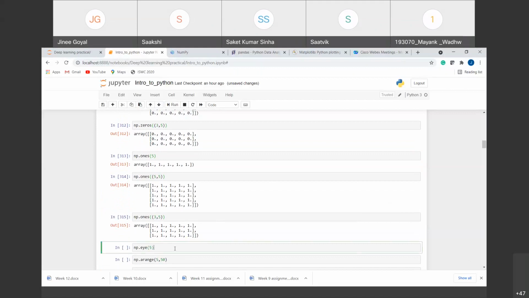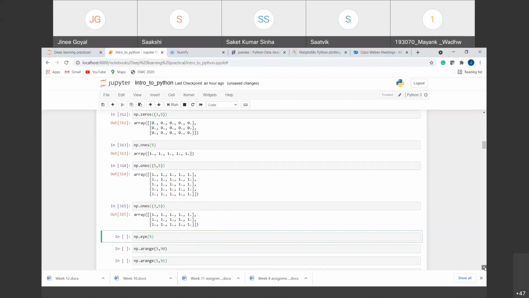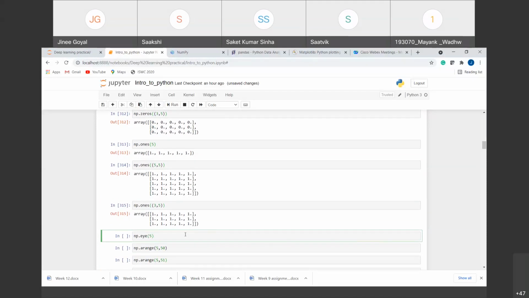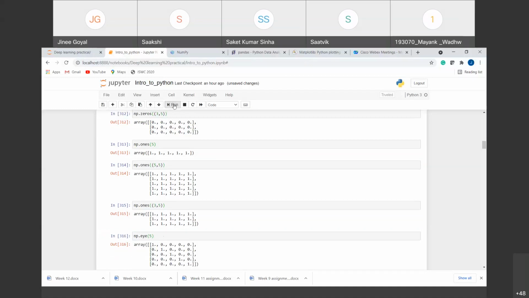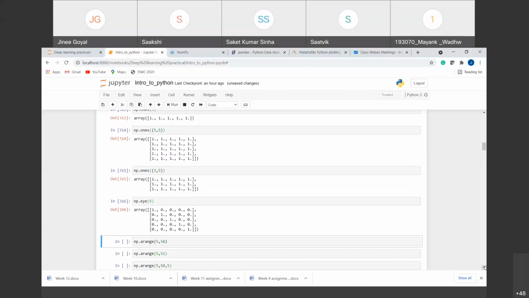Similarly, we have an identity matrix also. We can create an identity array of any size we want. These types of arrays will be very helpful in linear algebra. For example, if we are doing some problem where linear algebra is needed, we don't need to manually create an identity array. We can directly call the eye function that will create an array for us. For example, if we have added 5 here, it will give us a 5 cross 5 array where all the diagonal elements are 1.